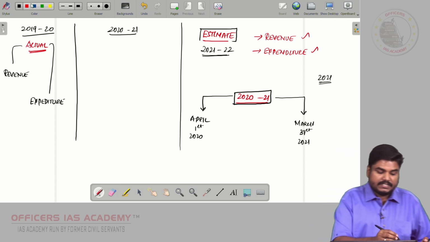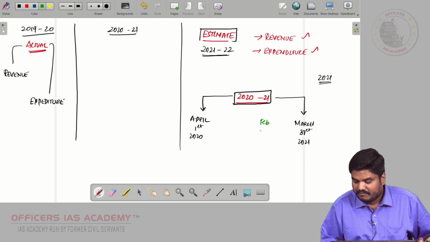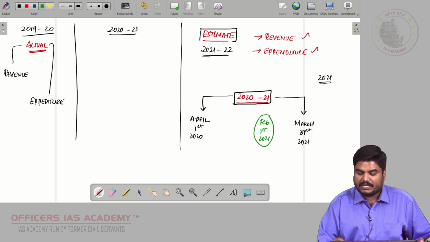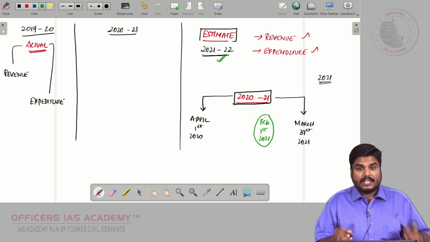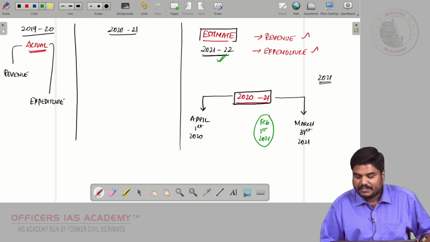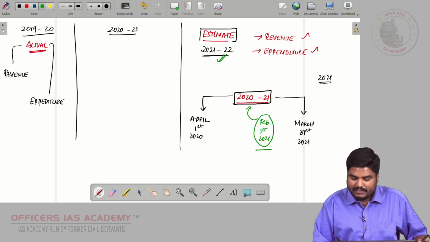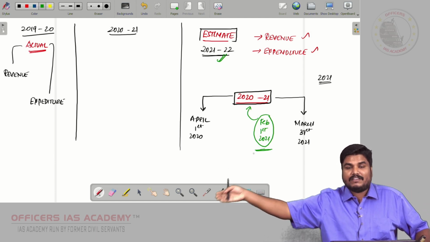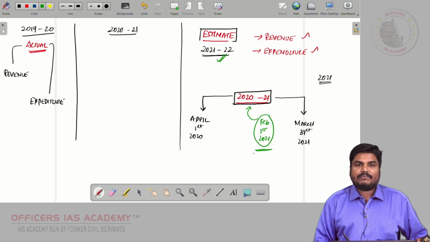However, the Finance Minister will be presenting the budget somewhere in the month of February. On February 1st, 2021, the Finance Minister will be presenting the budget of 21-22 in the 2020-21 financial year. So February 1st, 2021 belongs to the 2020-21 financial year. On this day, the Finance Minister will be presenting the budget of the following year. So here, what is the problem?